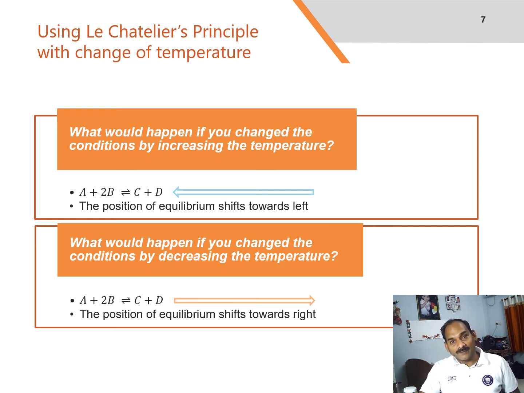Now, what would happen if you change the condition by decreasing the temperature? The equilibrium will move in such a way that the temperature increases again. Suppose the system is in equilibrium at 500 degrees centigrade and you reduce the temperature to 400 degrees centigrade. The reaction will tend to heat itself again to return to the original temperature. It can do this by favoring the exothermic reaction. The position of equilibrium will move to the right. More A and B are converted into C and D at the lower temperature.